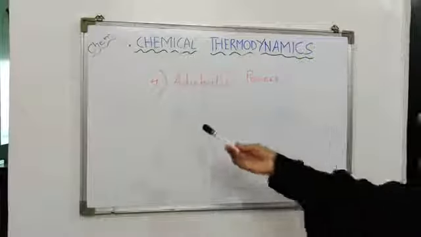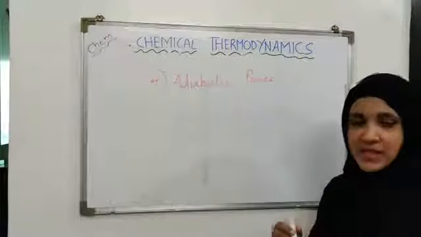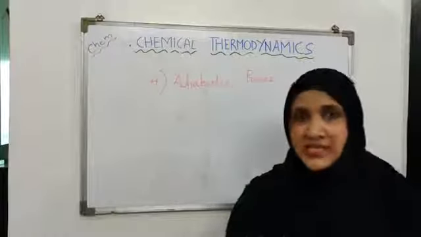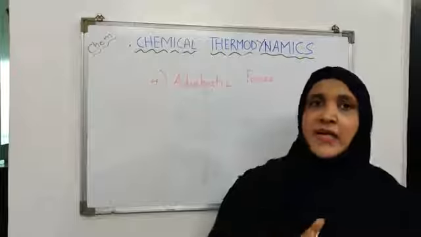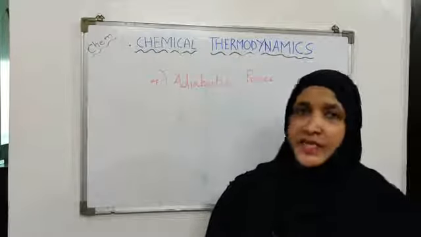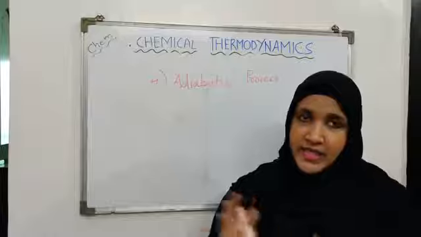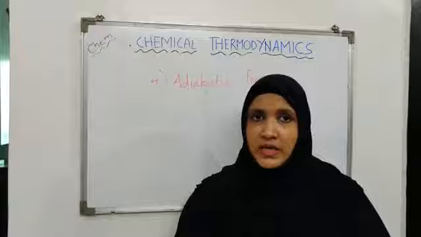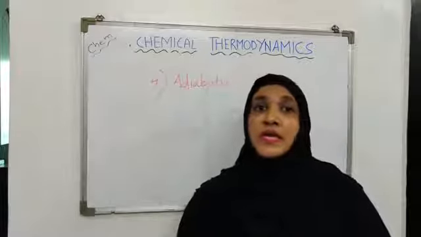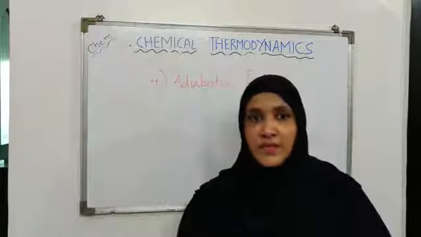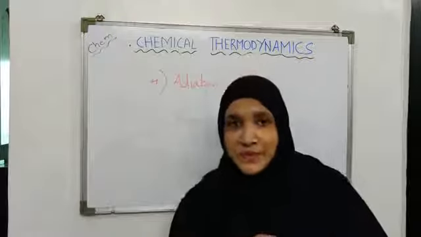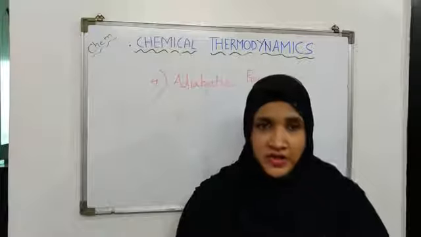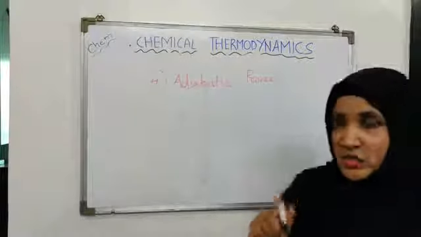Okay. Now the fourth type is the adiabatic process. Now in an adiabatic process what happens? The process is carried out in such a way that the system cannot exchange heat with the surrounding. So there is no exchange of heat between the system and the surrounding. Then we will say the process is an adiabatic process. Now which kind of system would be suitable for this type of process? We don't want any exchange of heat with the surrounding. So it should be what?